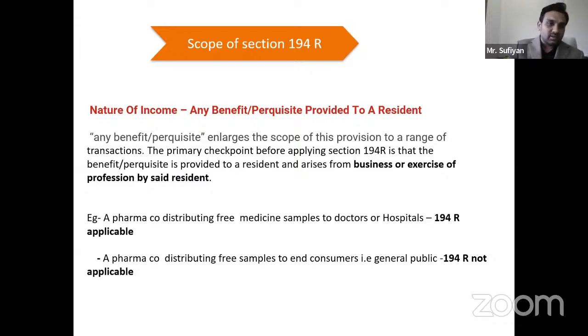So we will take some examples here. A pharma company distributing free medicine samples to doctors or hospitals. So 194R will be applicable. Why? Because hospitals are doing their businesses. A doctor is a professional, hence they are covered in 194R. But a pharma company distributing free samples to end consumers, the general public, 194R will not be applicable because this is provided to the general public and the public are not going to sell those medicines.